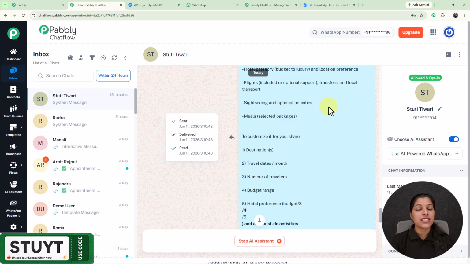So now you have seen that this automation or this AI assistant is going to help you to reply to your customers instantly, and this is going to provide accurate responses to your customers according to their questions. So what are you waiting for? Start using Pabbly Chatflow now and automate your entire business by using it, and save your time which you can use in the growth of your business.